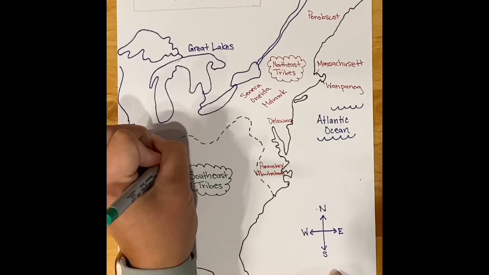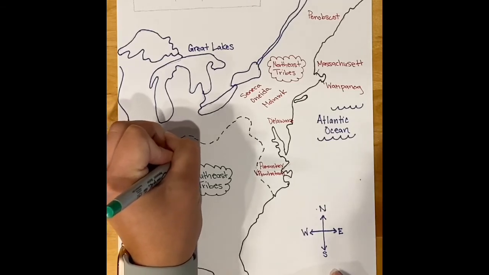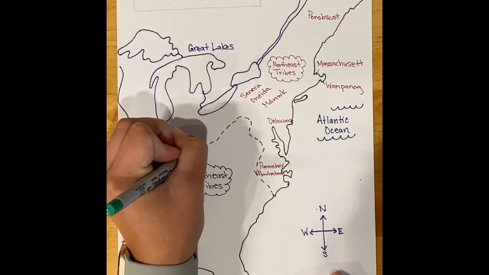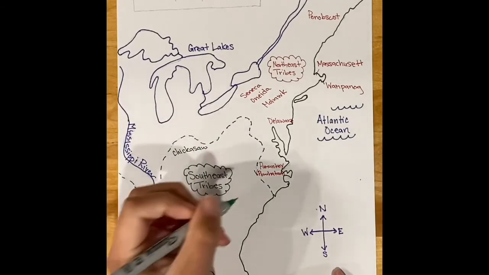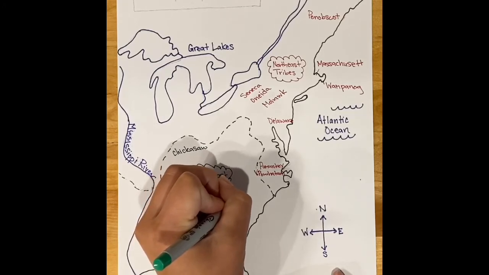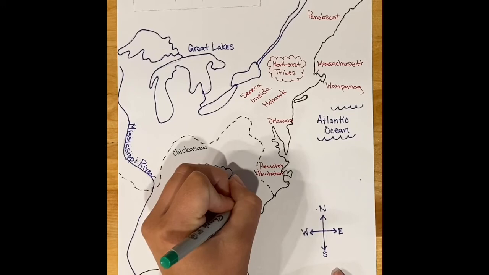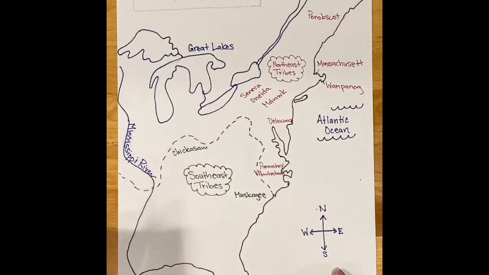A few of the tribes in the southeast region include the Chickasaw. The tribe's original homeland was in what is now parts of Mississippi, Alabama, Tennessee, and Kentucky. They were removed by the U.S. government to new territory in Oklahoma along a route some refer to as the Trail of Tears, along with other southeastern tribes. There was also the Muskogee, a union of several tribes with towns in what is now Alabama and